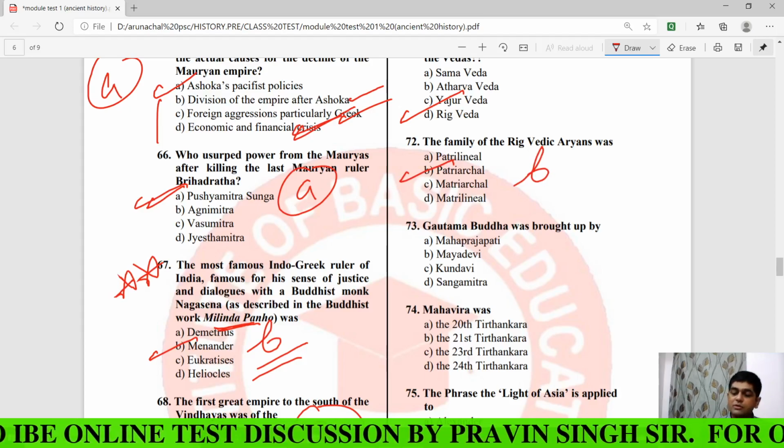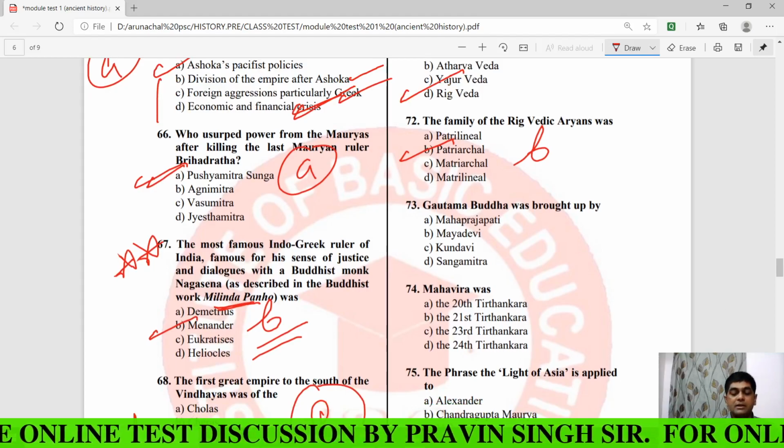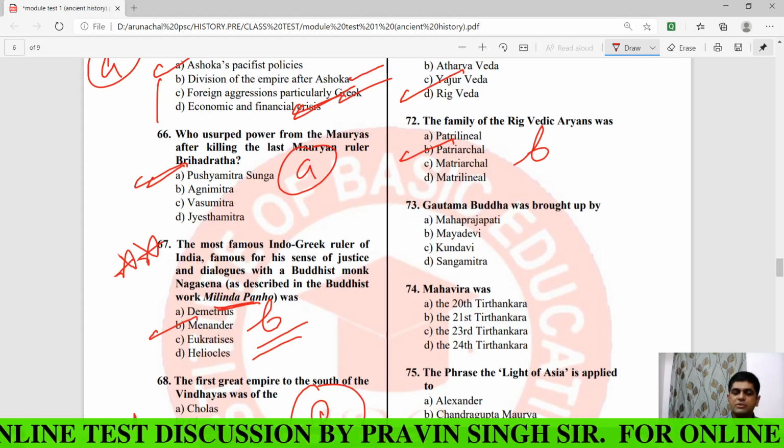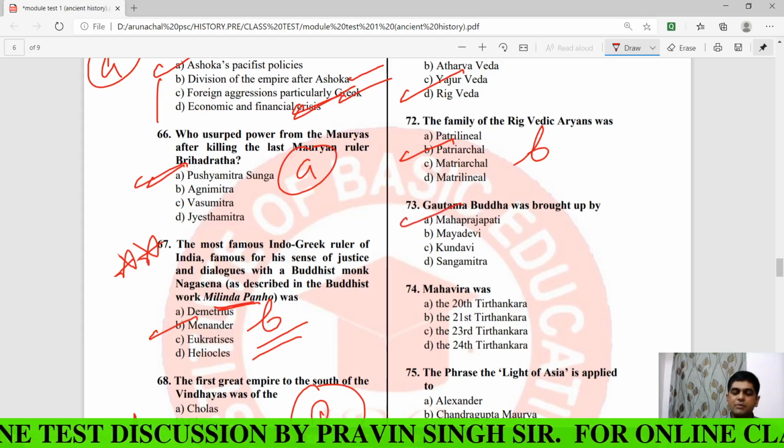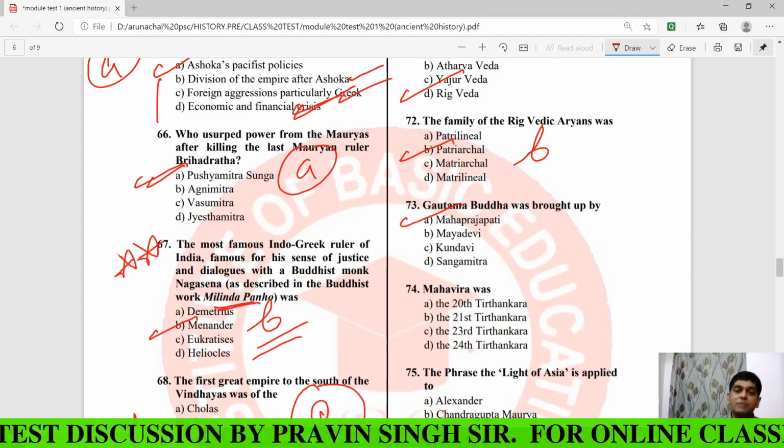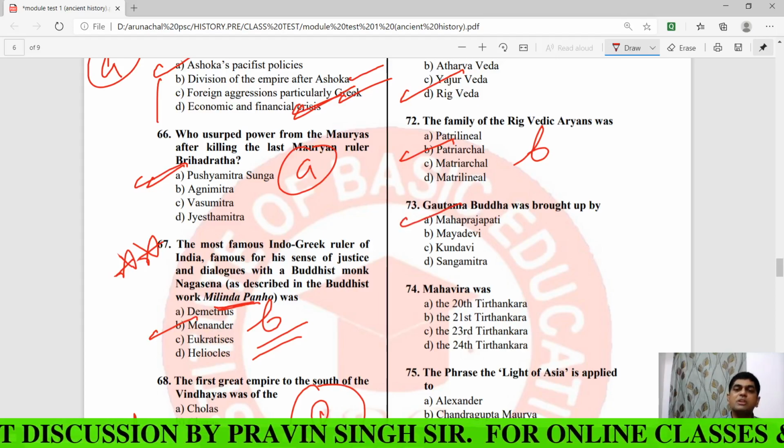Gautama Buddha was brought up by, it's an important question. He was brought up by whom? By Maha Prajapati or Prajapati Gautami. And who was Prajapati Gautami?